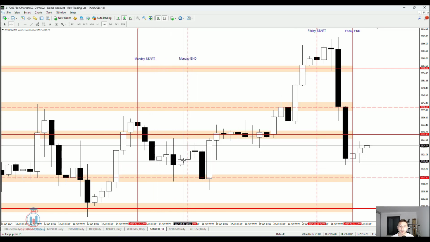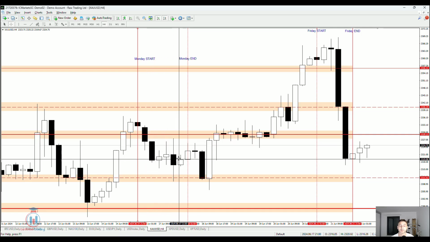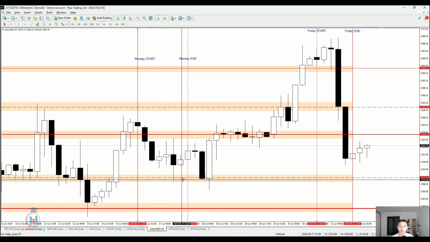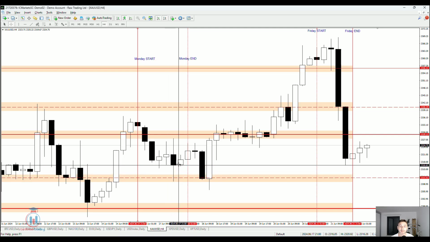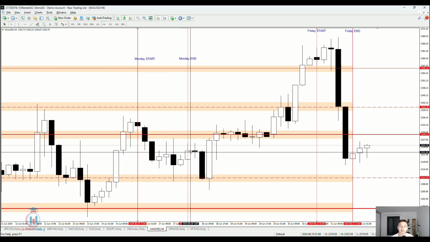In this way we can see what has happened. The price returned all the way back down to the first support level, and this is on the 4-hour time frame. And then when the price did not make a bearish breakout below this one, the price continued to rise in value.